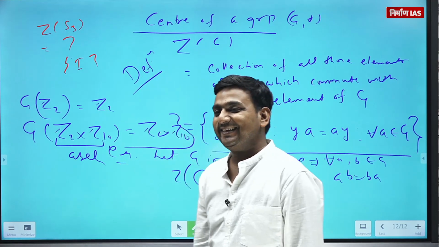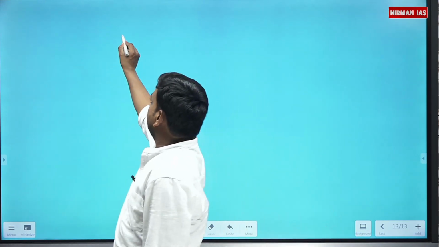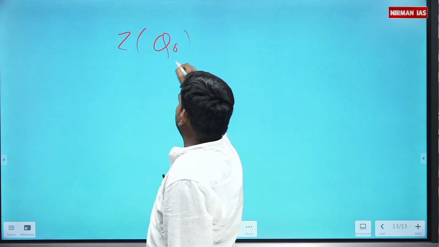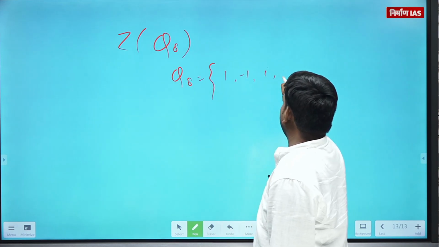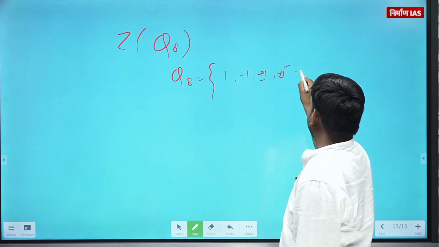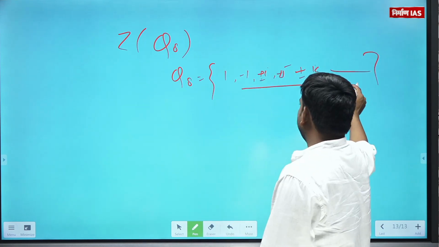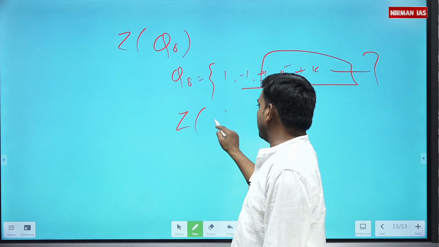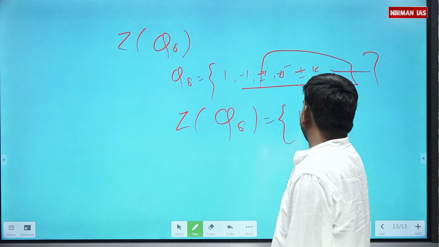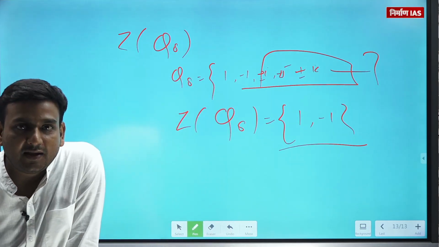Okay, chalo. We can have other examples, like finding the center of Q8. Z of Q8. Q8 क्या था मेरे बच्चे? 1, minus 1, plus minus i, plus minus j and plus minus k, and conditions over that. ij is not equal to minus ji. So ये तो commute कर ही नहीं रहे थे किसी के साथ में, but 1 and minus 1 will always commute. So the center of Q8 will be a set containing 1 and minus 1. Is that clear?